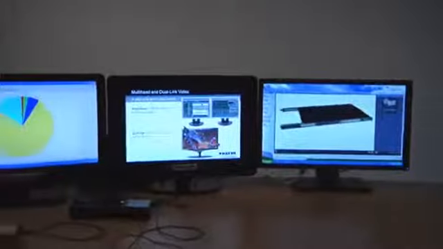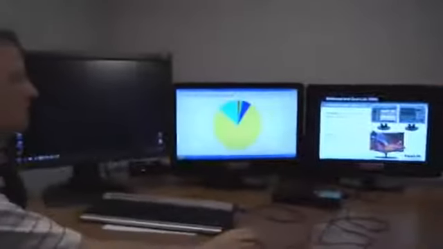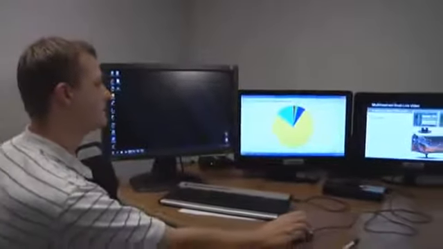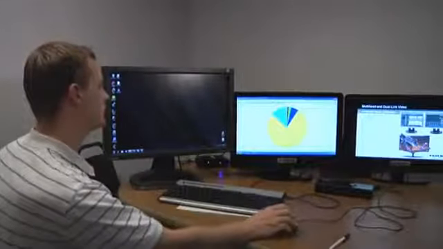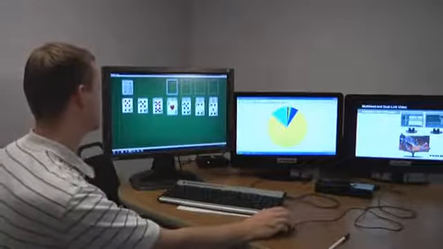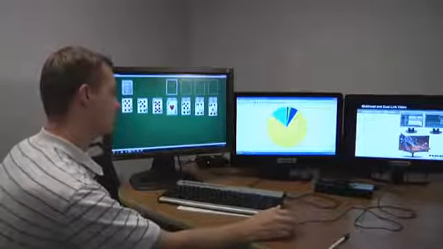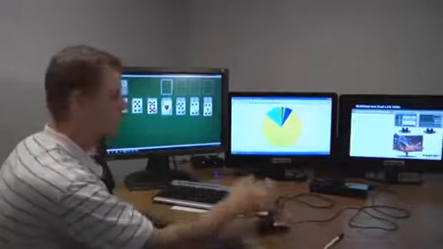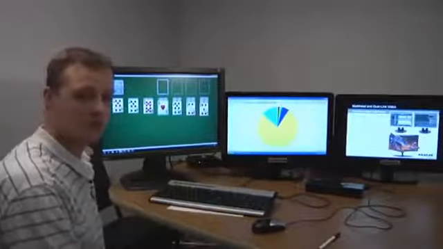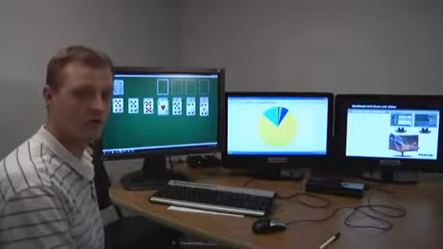If I need to come back to play a little bit of solitaire, I just need to move my mouse left. And you'll see it's on monitor 3, monitor 2, monitor 1. The Glide and Switch software does it all. And once again, you don't need any software installed on the target machines.